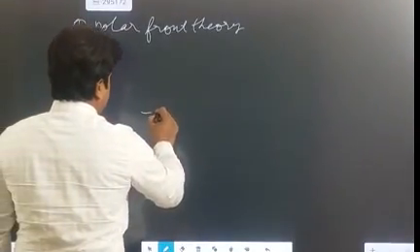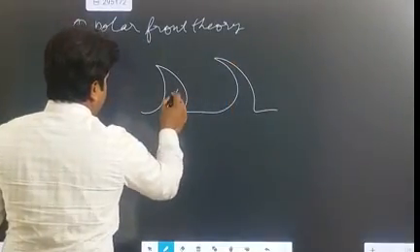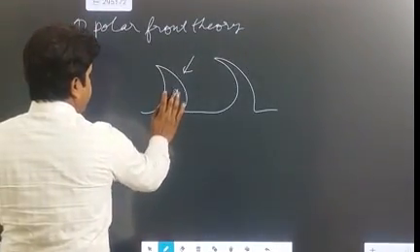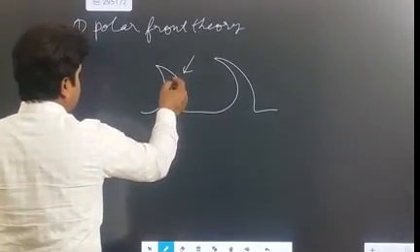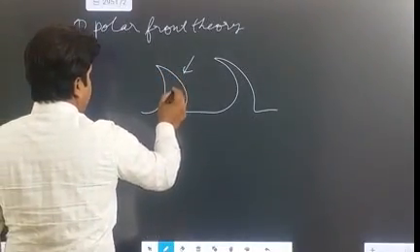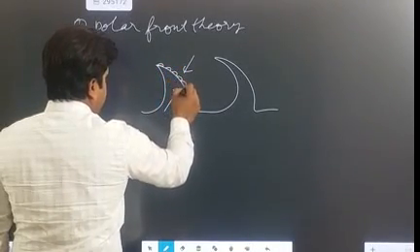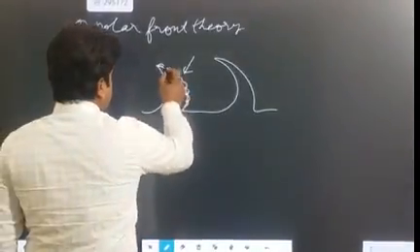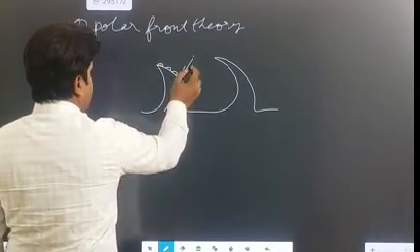And after some period of time, this wave becomes like this. So this side you have a warm air mass, this side you have a cold air mass, and this warm air is rising over the cold air mass. So this front is called a warm front, because at this point the whole front gets divided into two types of front. This side is known as the warm front because warm air is rising over the cold air.